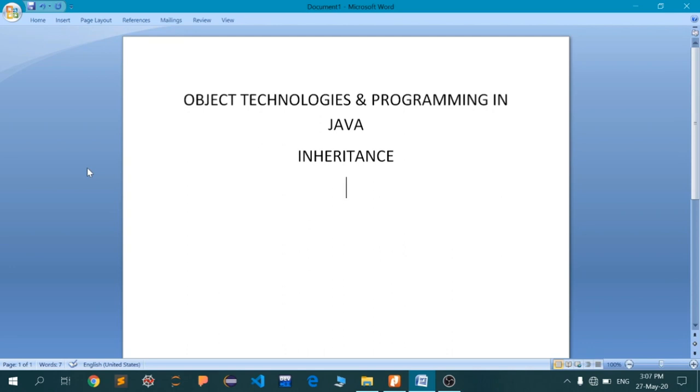And today we are going to discuss one of the founding pillars of your OOPS paradigm, that is inheritance, which we have discussed in the last lecture. There's one topic that I have left now, that is the difference between your OOPS paradigm and your procedural paradigm.